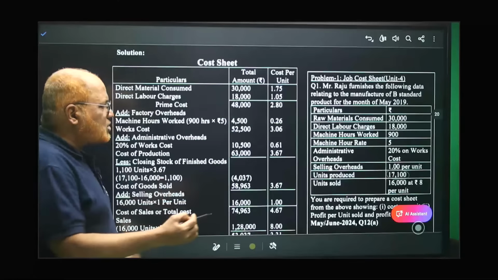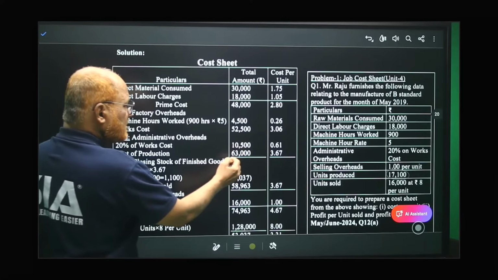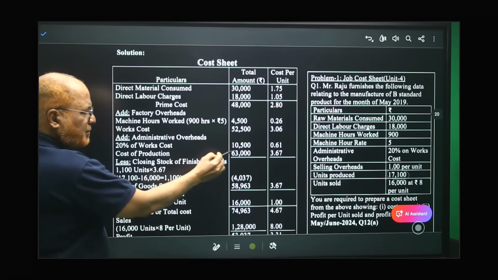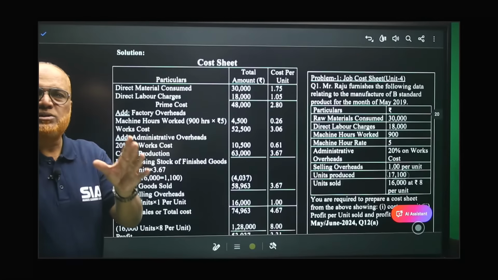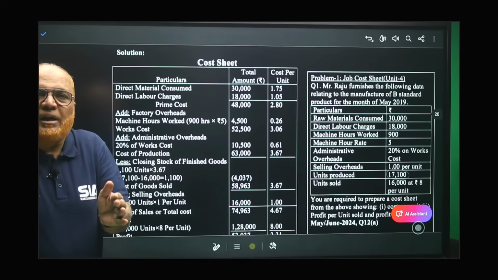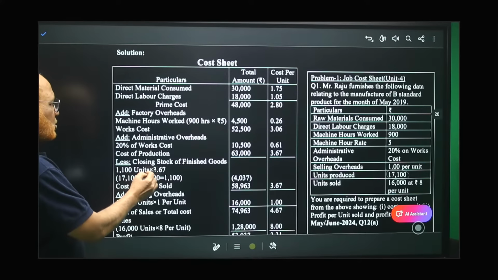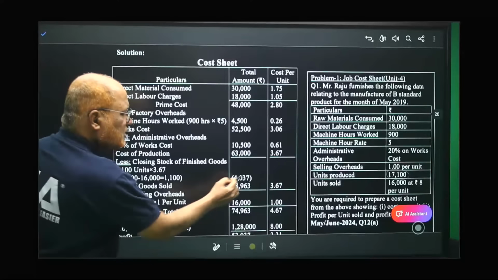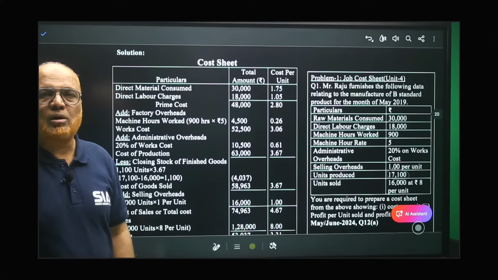So what is the cost of production per unit? Here 63,000 is the cost of production. Per unit is 3.67. To make one unit, 3.67. How many units are remaining? 1,100 units are remaining. So 1,100 into 3.67, we will get 4,037. 4,037 is the closing stock.